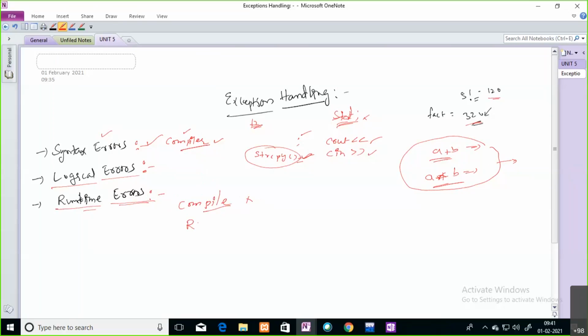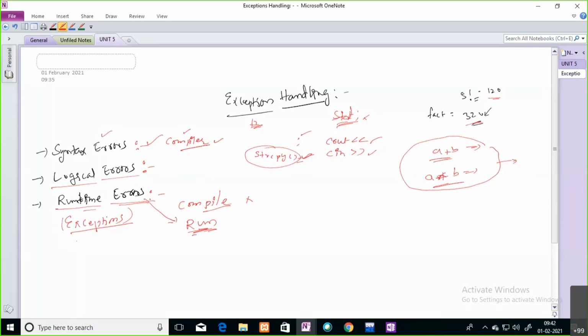At runtime means after compilation you are going to run your code, right? At the time of running your code, these errors are going to occur. Runtime errors are the errors which occur at the time of running your code. These runtime errors you can call exceptions.